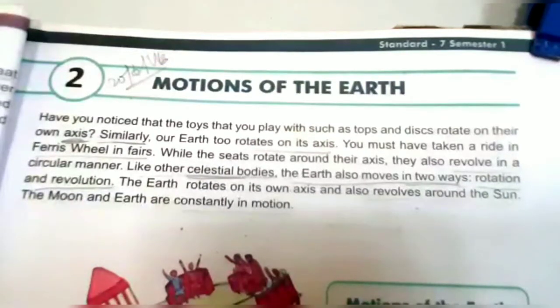Question number 5. What does orbit of the earth mean? The earth moves continuously on its imaginary path. This path is called the orbit of the earth.